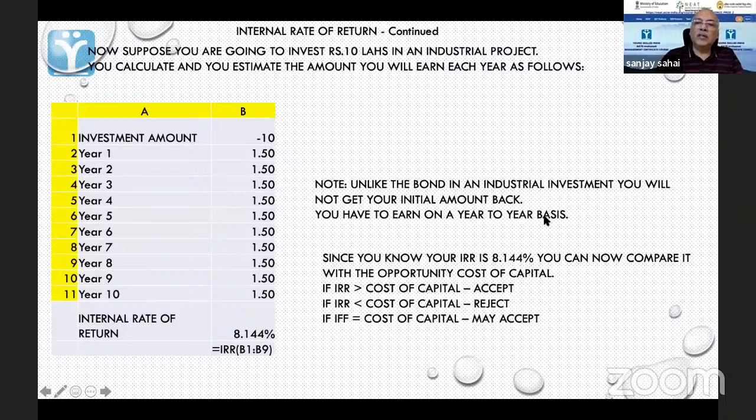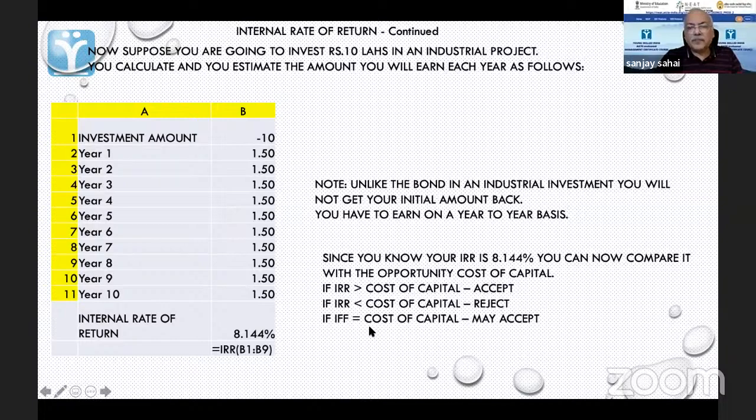So you have to earn on a year-to-year basis. And what is the principle? If the IRR is more than your cost of capital, you accept. आपको लोन मिल रहा है 7% पर, आपका IRR है 8%. You accept. But if your opportunity cost is 10% और आपका return है 8%, you should not accept. There is no point.